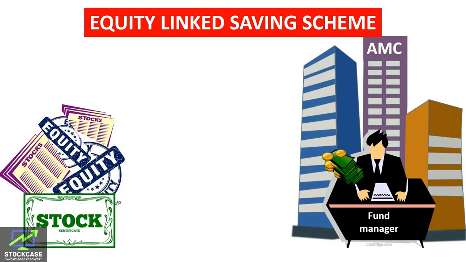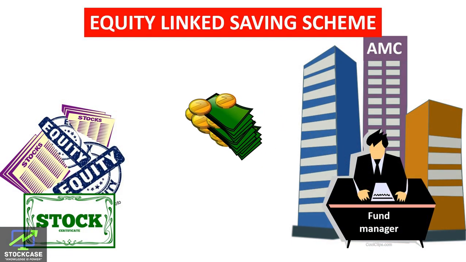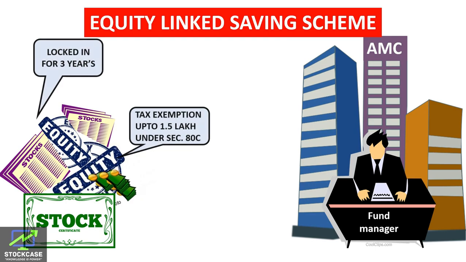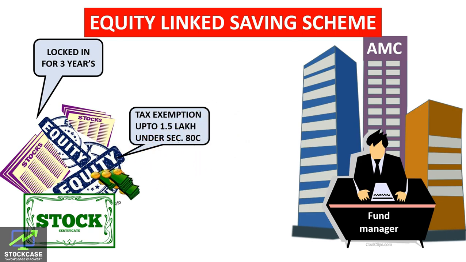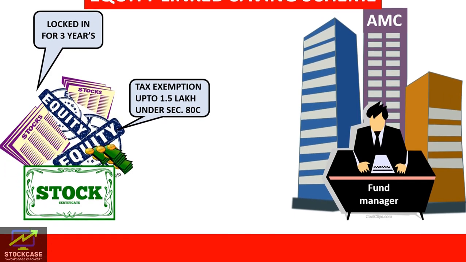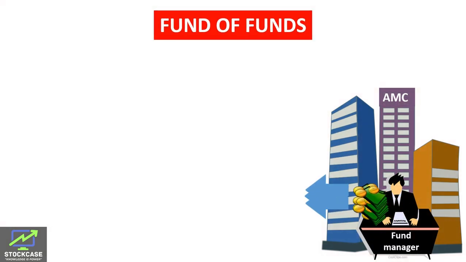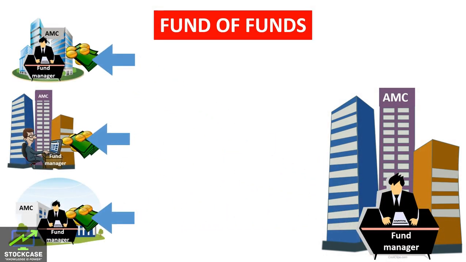Next is Equity Linked Savings Scheme. It is also known as ELSS. ELSS is a tax saver scheme which invests in equity market. In this scheme, the investments are locked in for 3 years. In this scheme, the investors can claim tax exemption of up to Rs 1.5 lakh under Section 80C of Income Tax Act.